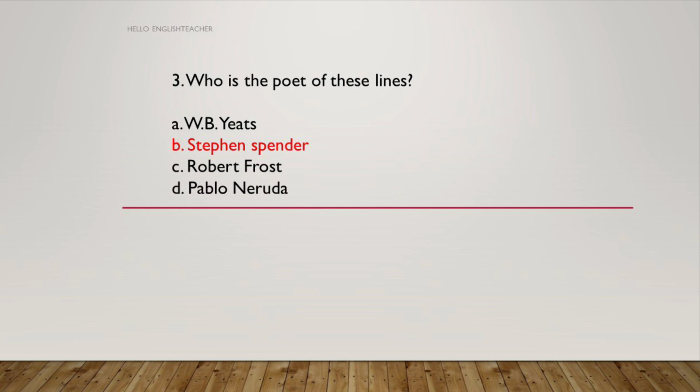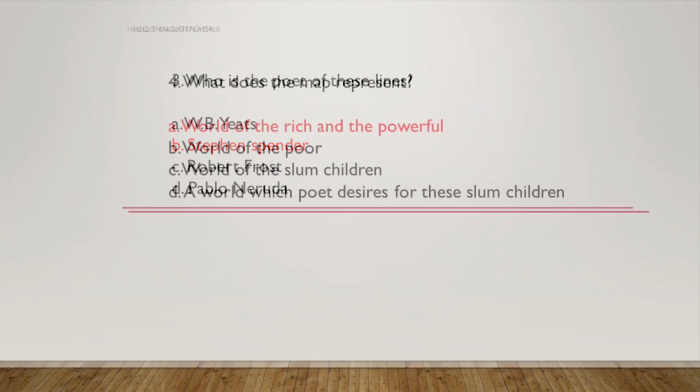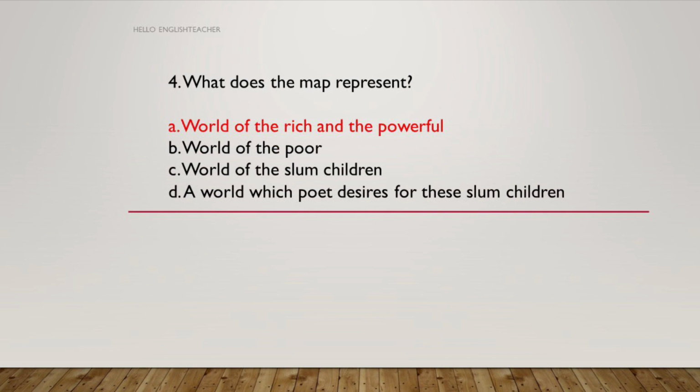So Yeats, Stephen Spender, Robert Frost or Pablo Neruda. So the answer is B, Stephen Spender. So next question, what does the map represent? World of the rich and powerful, world of the poor, world of the slum children, a world which the poet desires for these slum children. So the answer is A, world of the rich and powerful. So the map that is there inside the class represents this.